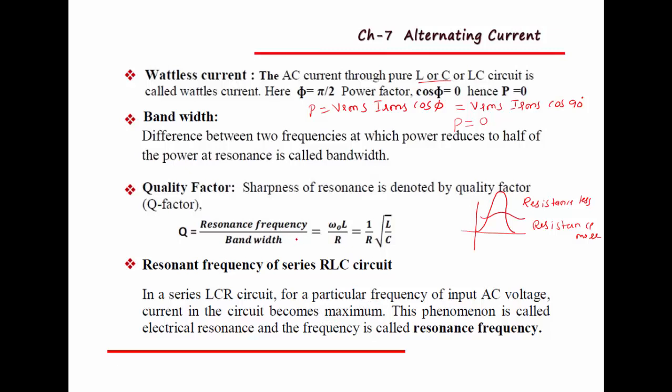That particular frequency we call the resonant frequency, and this phenomenon is called electrical resonance. So for a particular frequency of the input AC voltage, current in the circuit becomes maximum, and we call it resonant frequency.